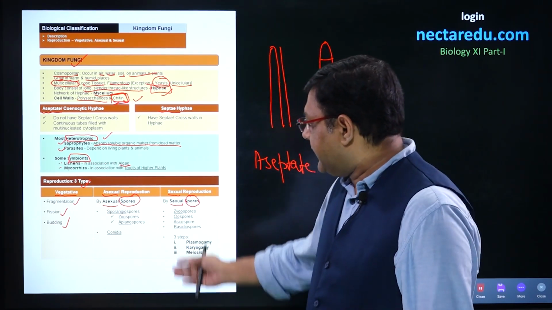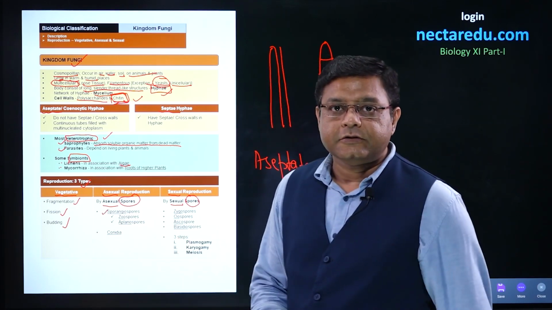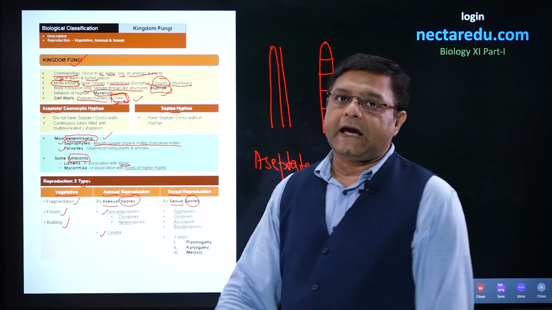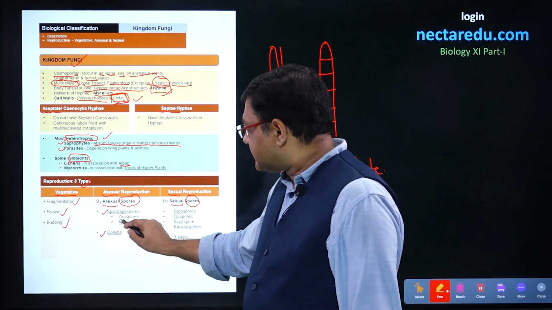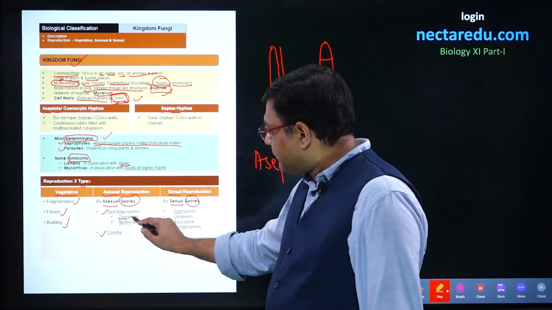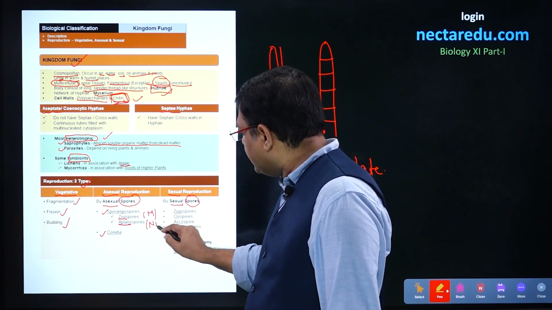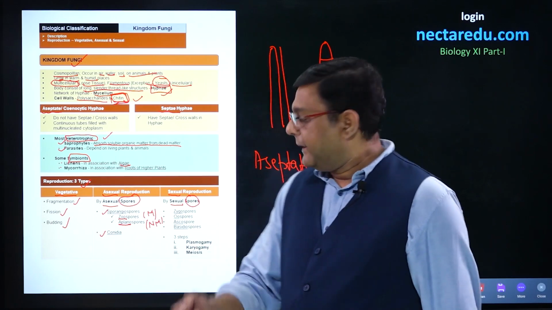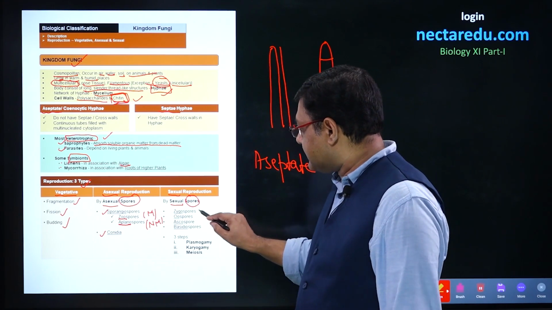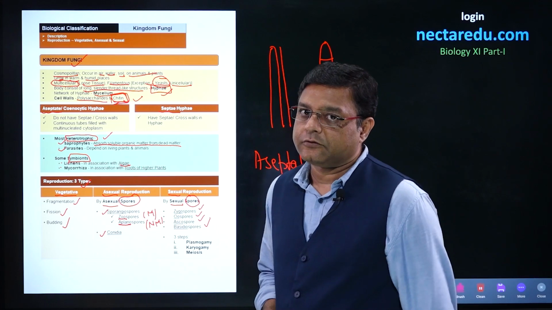Talking about the different asexual spores, the spores can be sporangiospores and these can be conidia. Now, sporangiospores can again be of two types. The first is zoospores. Zoo refers to motility, so that means zoospores will be motile and aplanospores will be non-motile. Coming to the sexual spores, there can be four types. The first is zygospore, then oospores, ascospores, and the basidiospores.